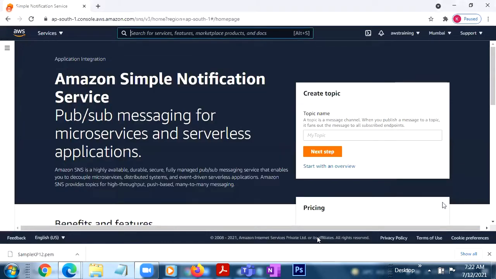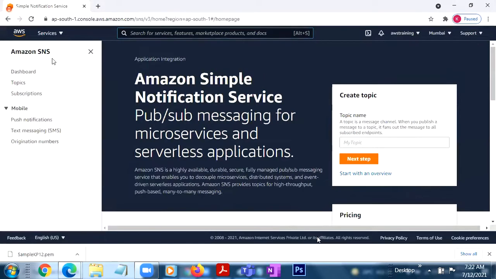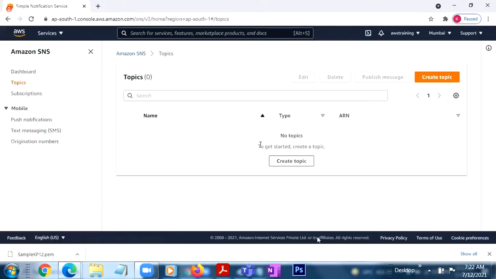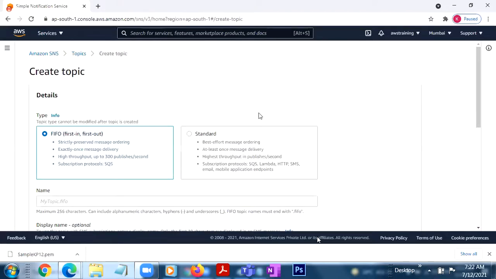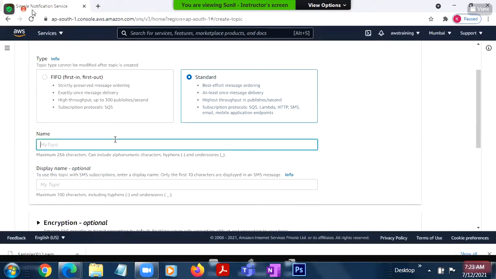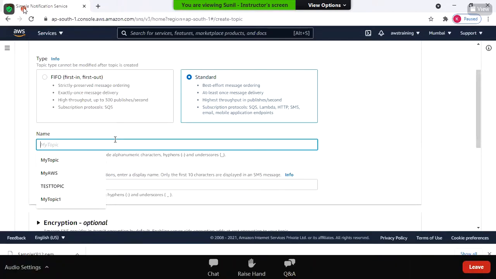Step one, what we need to do is to create a topic. So here we have an option. You can create a topic here, or you can see the topics dashboard. Right now, there are 0 topics available. So I'm creating a new topic. Go for the standard option. What's the name of the topic? Any name. My topic 1.